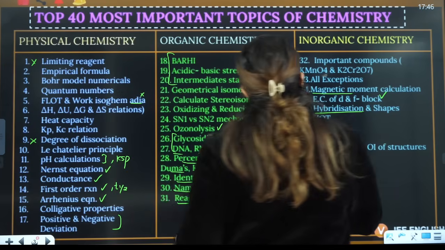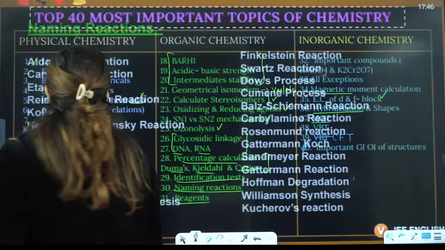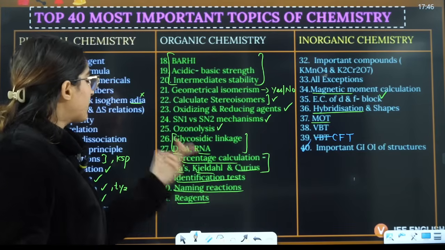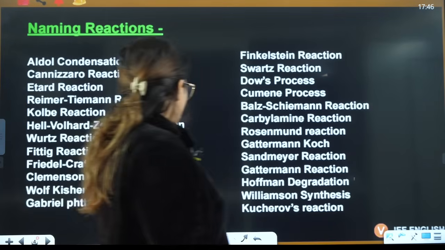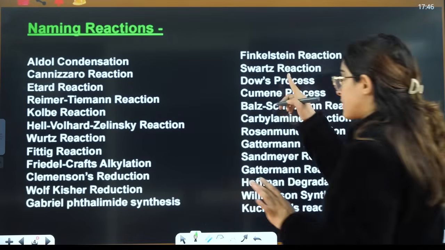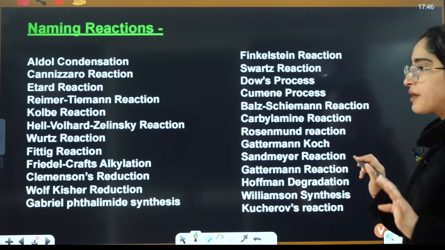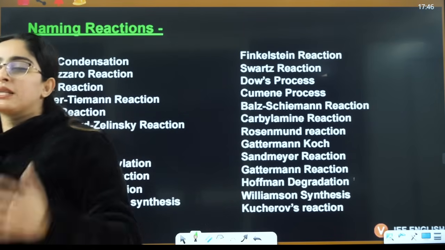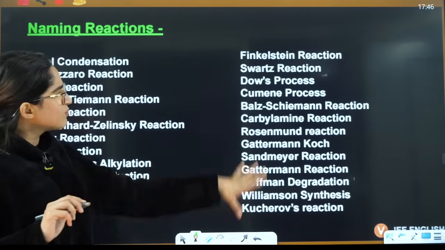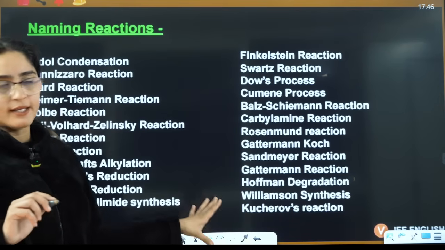Okay. Now, if I talk about here, ma'am, you have just written naming reactions and important reagents. What exactly are those? So all these naming reactions are a must. Okay, you can take a screenshot here. You must not skip these naming reactions, because from here they ask you questions again and again. This is almost all the reactions of your NCERT, right?